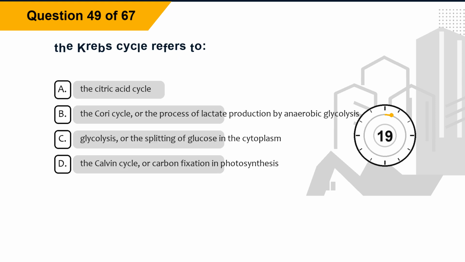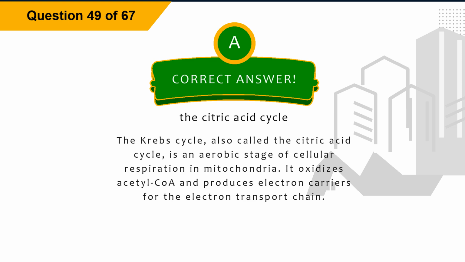Question 49. The Krebs cycle refers to: Option A, the citric acid cycle. Option B, the Cori cycle, or the process of lactate production by anaerobic glycolysis. Option C, glycolysis, or the splitting of glucose in the cytoplasm. Option D, the Calvin cycle, or carbon fixation and photosynthesis. The correct answer is option A, the citric acid cycle.